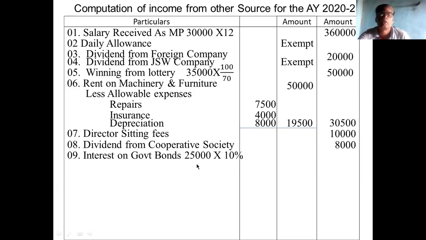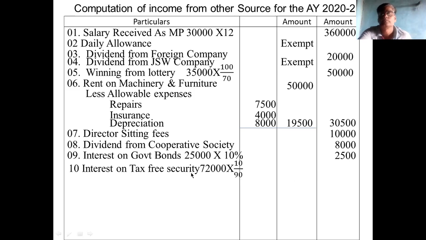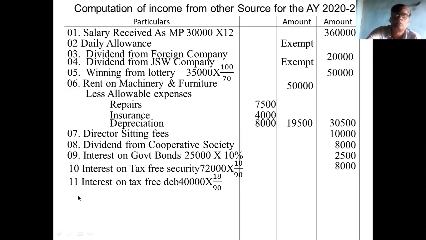Thereafter interest on government bonds 25,000 at 10%, 2,500. Interest on tax free debenture 72,000 into 10 by 90, so it is 8,000. The 11th point is interest on tax free debenture 40,000 into 18 by 90. Again it is 8,000. Then interest on Madhya Pradesh government security is 20,000 at 10%.